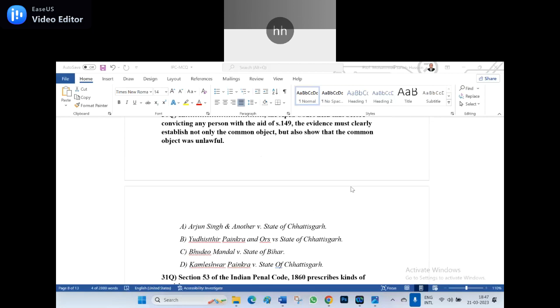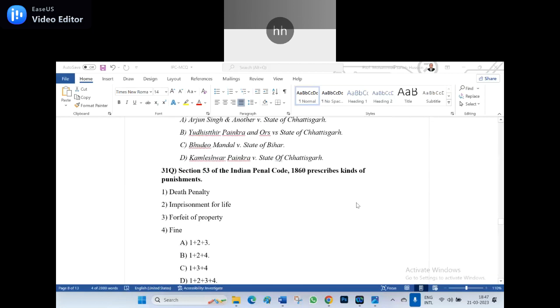Participants, anyone can unmute and shoot. Which is the right answer? The right answer is C. Bhudev Mandal versus state of Bihar. That is the right answer for the question.